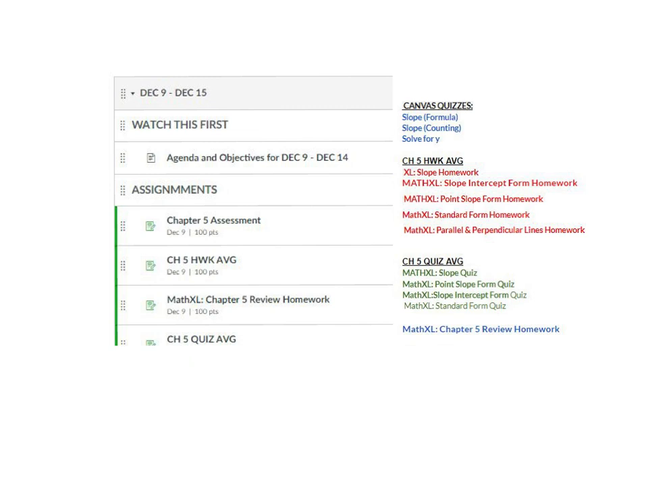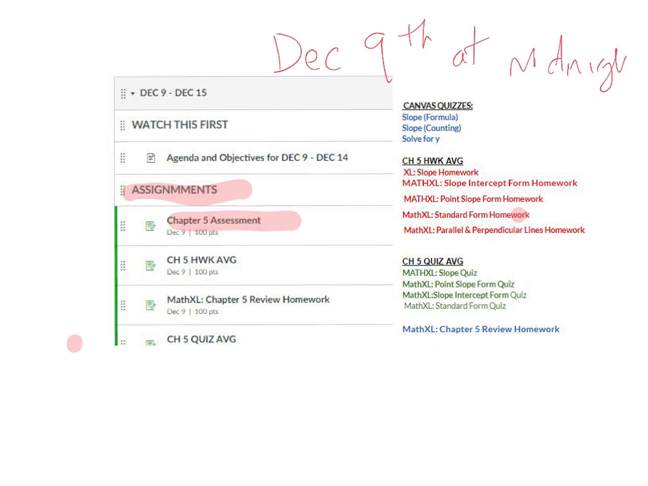So if we go to look at the information, our assignments are the Chapter 5 assessment. That is due December 9th at midnight. Remember that we have a big due date coming here. That December 9th at midnight, we have all of the Chapter 5 materials that are due. So the Chapter 5 assessment opened today and is due today.